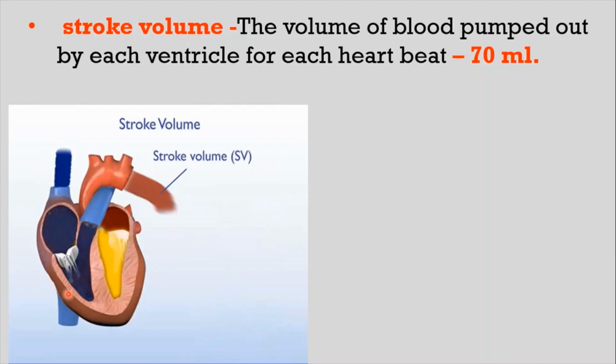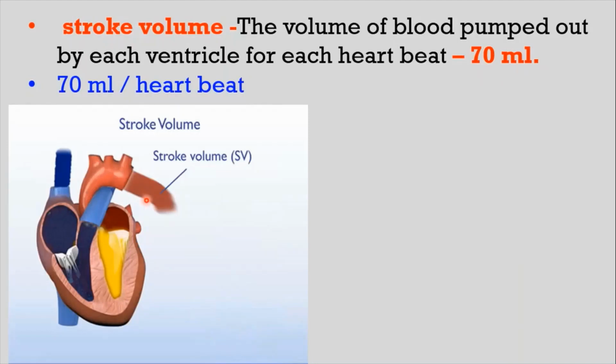Here the ventricles are the pumping chambers of heart. These ventricles pump blood into aortic arches. After ventricular systole, left ventricle pumps blood into systemic arch and right ventricle is pumping into pulmonary arch. After every heartbeat, each ventricle pumps certain quantity of blood into aortic arch. That value is known as stroke volume. It is about 70 milliliters per heartbeat. The left ventricle in every systole pumps 70 milliliters of blood into systemic arch.